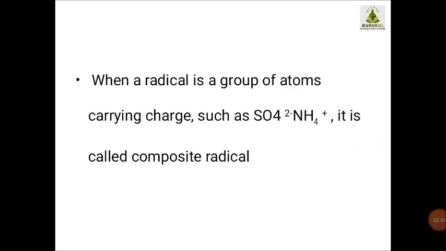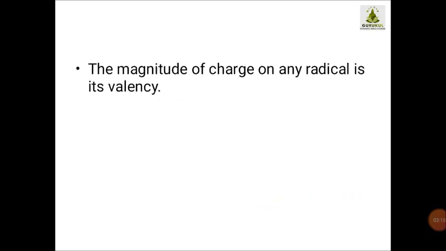Now children, we should also study that when a radical is a group of atoms carrying a charge, such as SO4 2-, NH4+, it is called a composite radical.